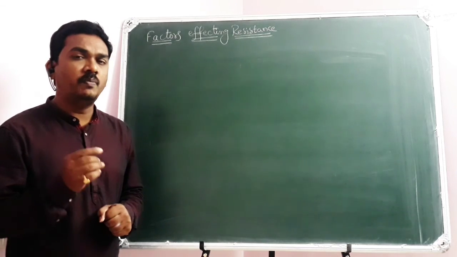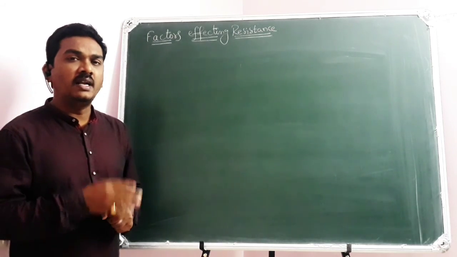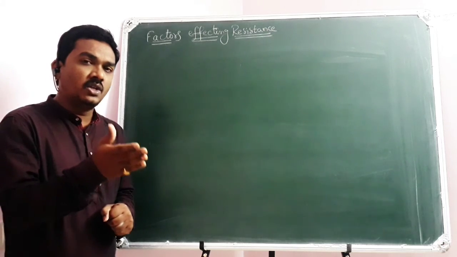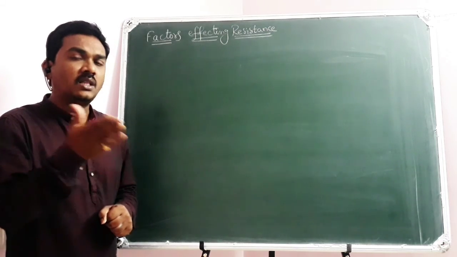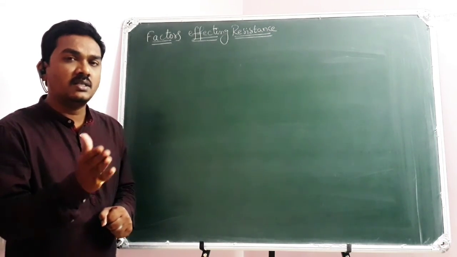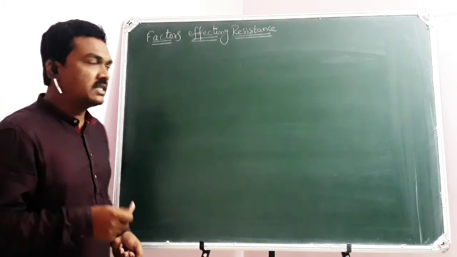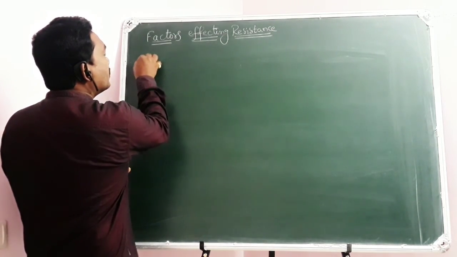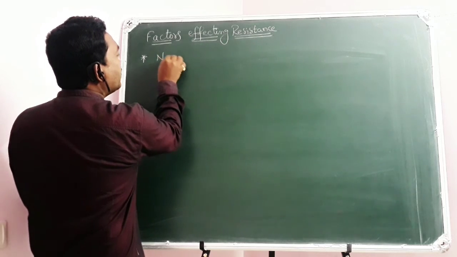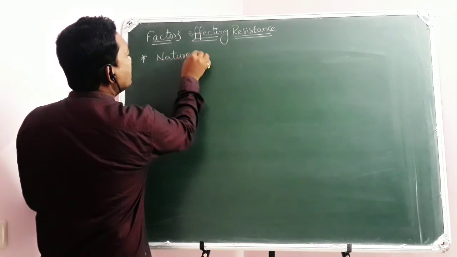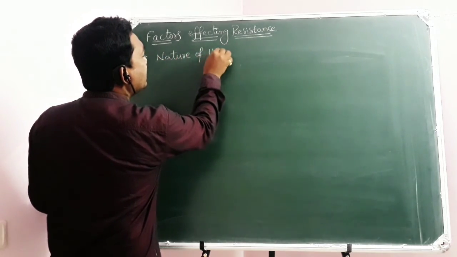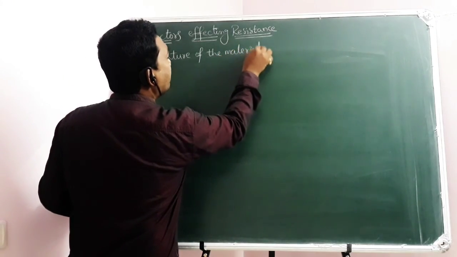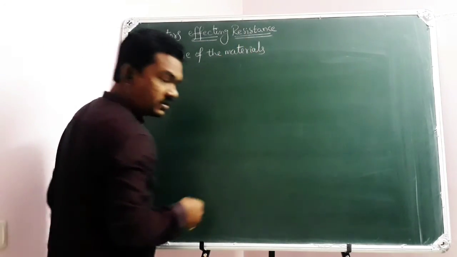But of course, I hope you do remember, while dealing with one of the factors that can influence the resistance, all the other parameters should remain the same. For example, first of all, we dealt with the nature of the material. Different materials can have different values of resistance.